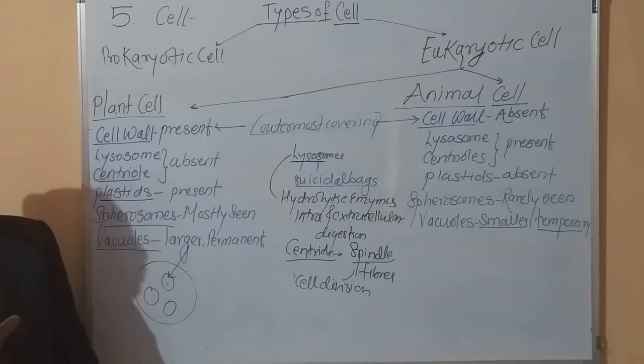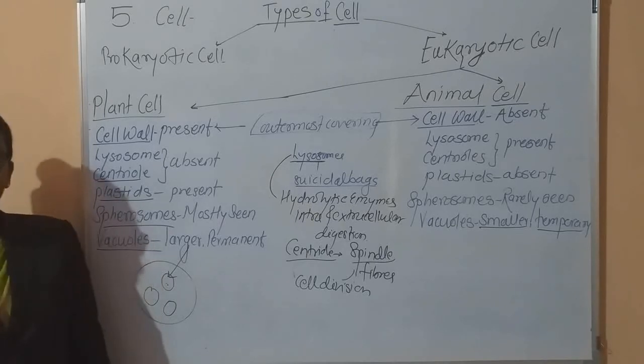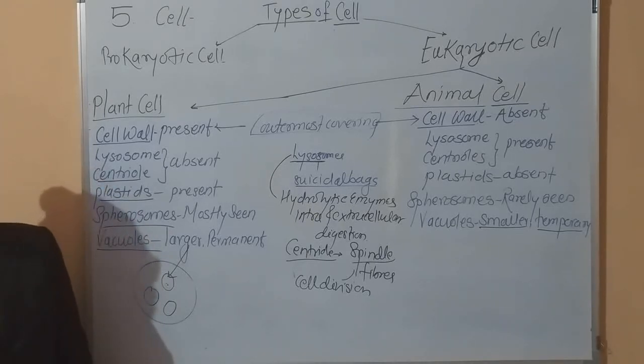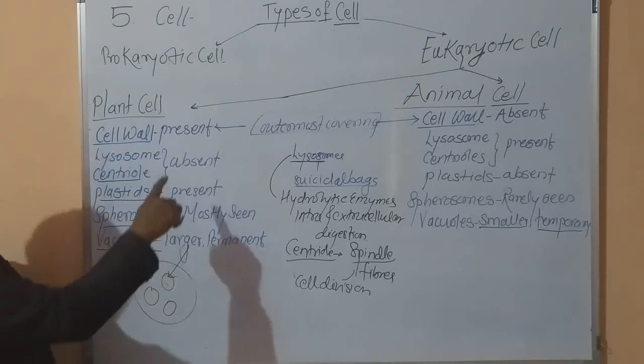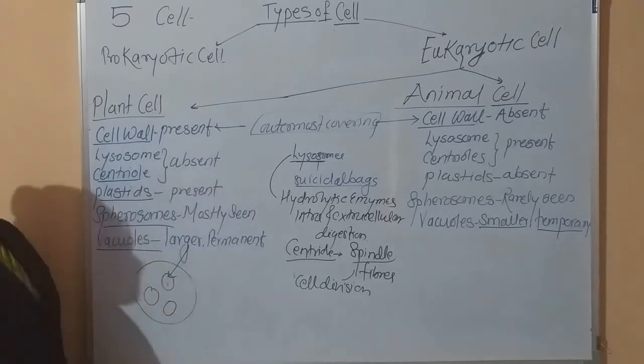I think you are very clear about these two differences. In your notebook, you have to mention first the difference between prokaryotic and eukaryotic cell, and second, the difference between the plant and animal cell. These questions are also asked as short answer questions, and sometimes MCQs will be asked. Remember this present and absent cell organelle.